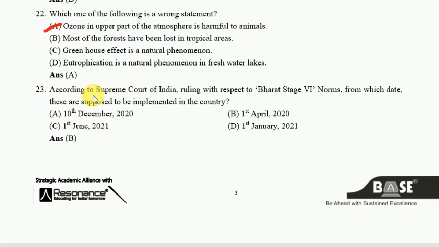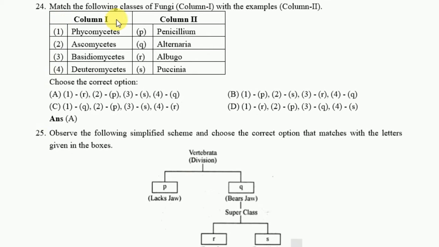Next one: according to Supreme Court of India ruling with respect to Bharat stage norms, from which date these are supposed to be implemented in the country? That is 1st April 2020. Okay. Next one: match the following classes of fungi, column 1 with the example column 2. This we have to match. The correct answer is option A. Okay, one for one is R. Okay, likewise the correct answer is A.